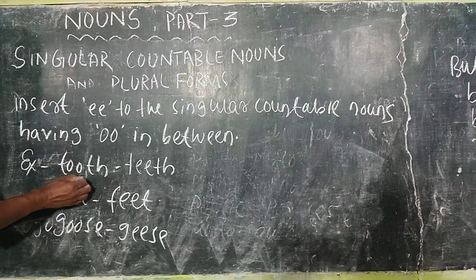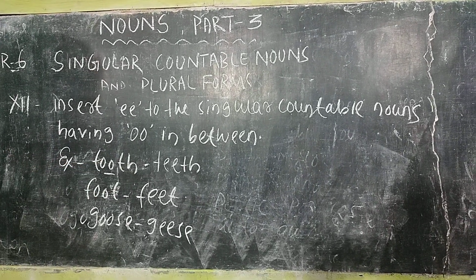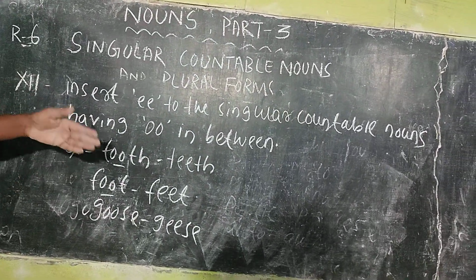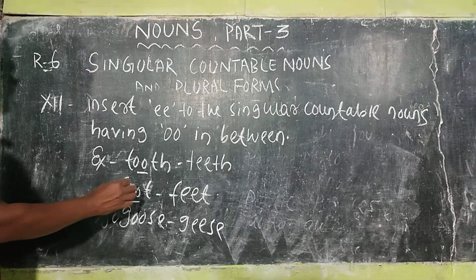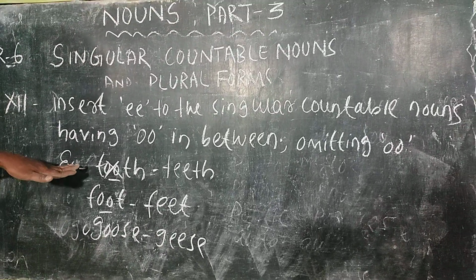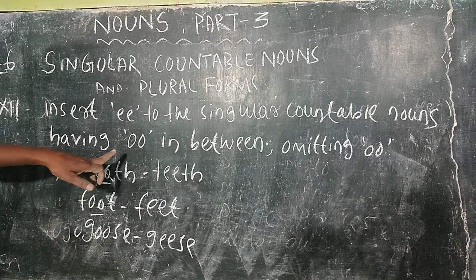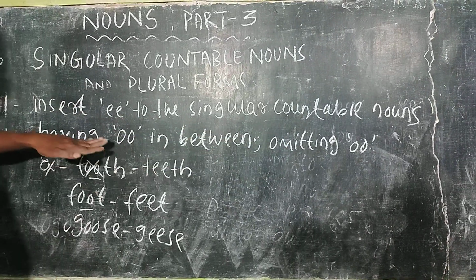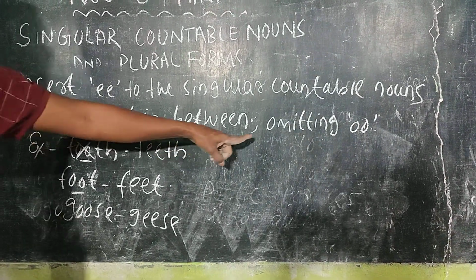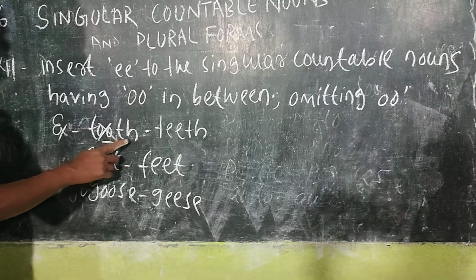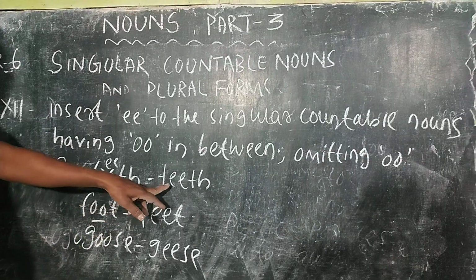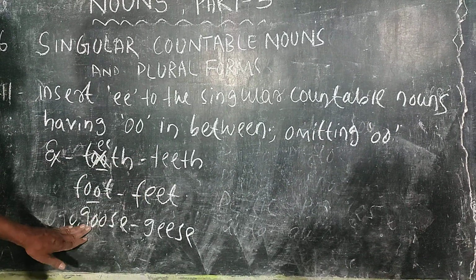Just like tooth, double O in between, foot, double O. That means omitting double O. Once again, insert double E to the singular countable nouns having double O in between, but omitting double O. So tooth, omit double O, use double E. So its plural form will be teeth, foot, feet, goose, geese.